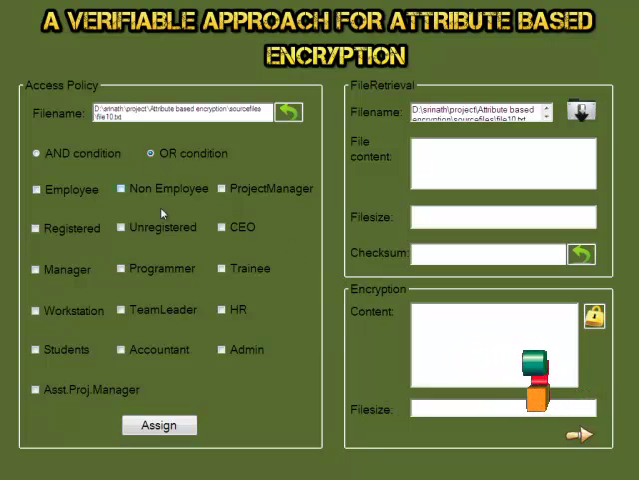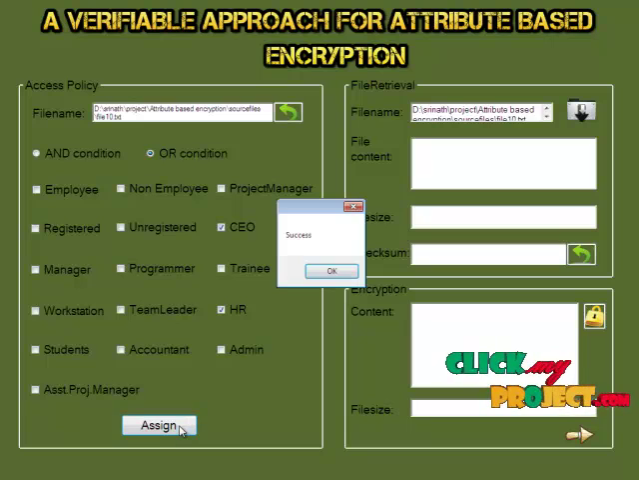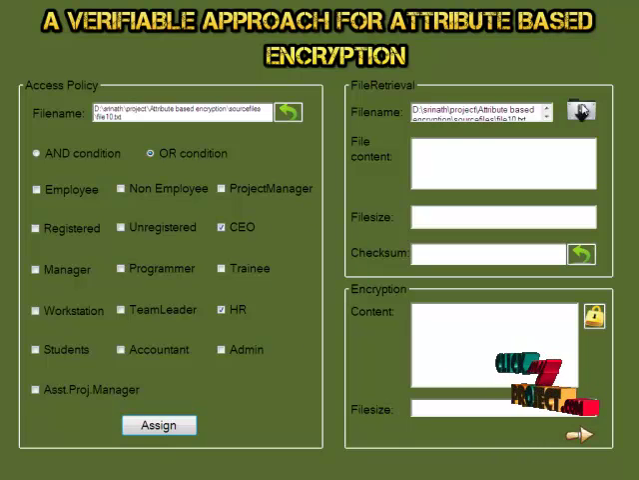Then for the OR condition, we check the CEO and HR. When we click the assign button, we get the success message. Then the checksum is also produced for that file. The checksum is used for verification purposes. The user can check whether the transformation performed by the cloud server is correct or wrong using this checksum.